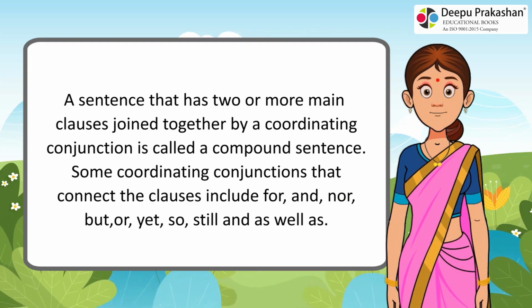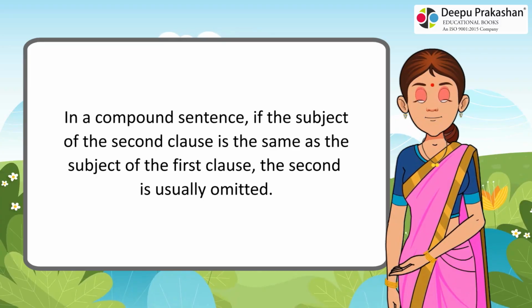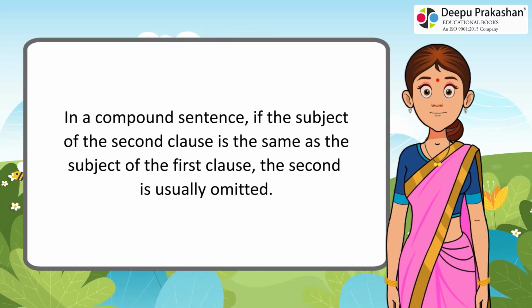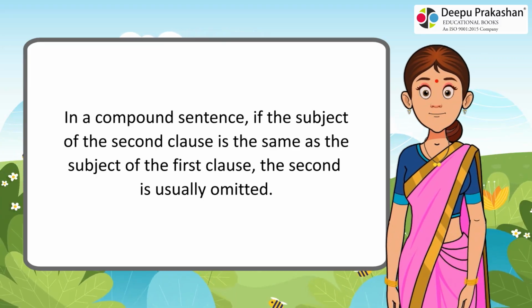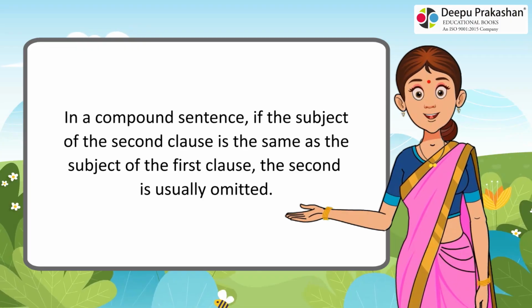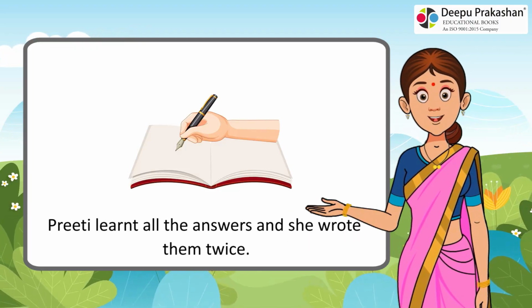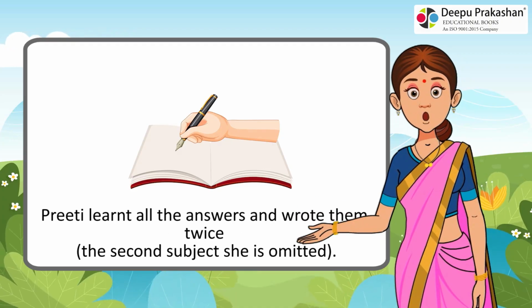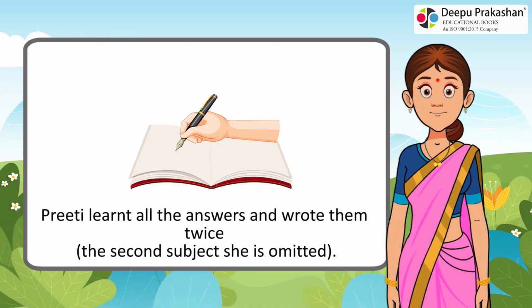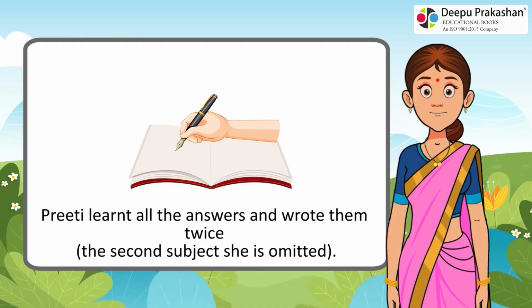In a compound sentence, if the subject of the second clause is the same as the subject of the first clause, the second subject is usually omitted. Preeti learned all the answers and she wrote them twice. Preeti learned all the answers and wrote them twice. The second subject she is omitted.